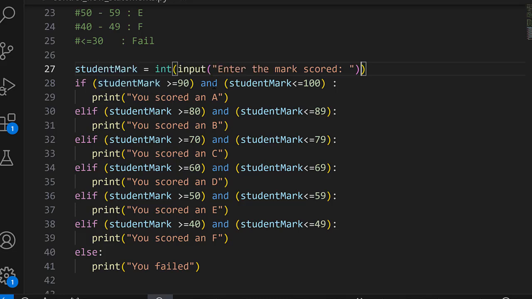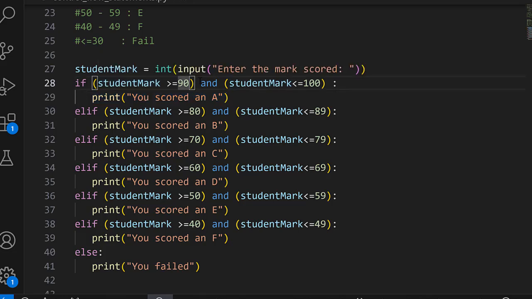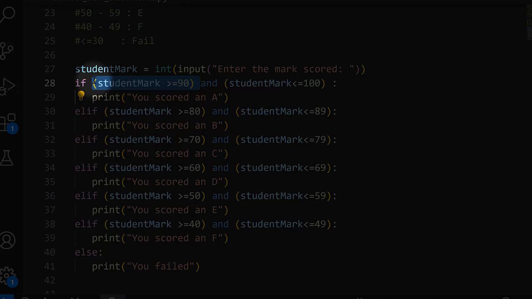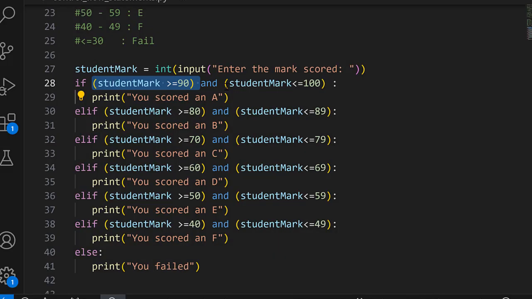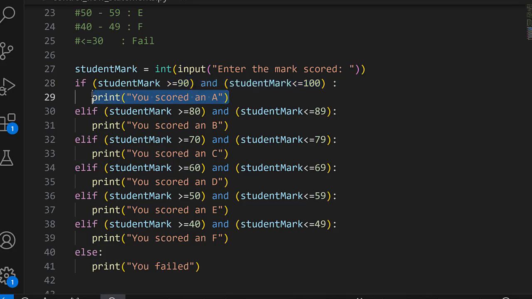Now, the fact that we are working with logical operators, for this statement where we have "you scored an A" to be executed, both conditions must be true, meaning that the condition in this first parenthesis must be true, and the same applies to this other condition. So the fact that 90 is equal to 90, and also 90 is less than 100, means that this statement is going to be executed.